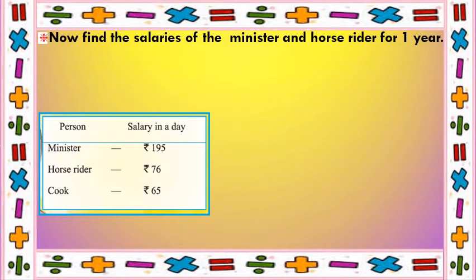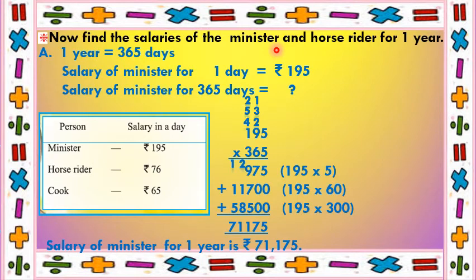Now next, find the salaries of minister and horse rider for 1 year. Children, first we will find the salary of minister for 1 year. As we know, 1 year has 365 days. From this table, you can see that the salary of minister for 1 day is rupees 195. So the salary of minister for 1 year, that is 365 days, will be how much? Cross multiply and divide. So we will multiply 195 with 365.